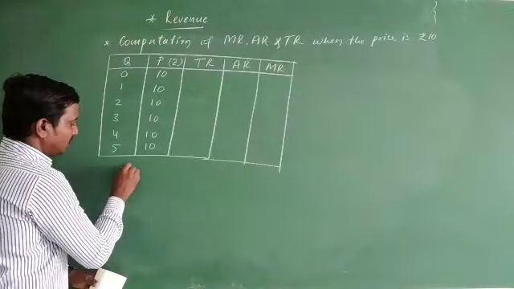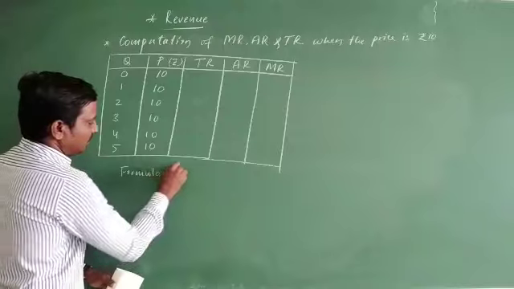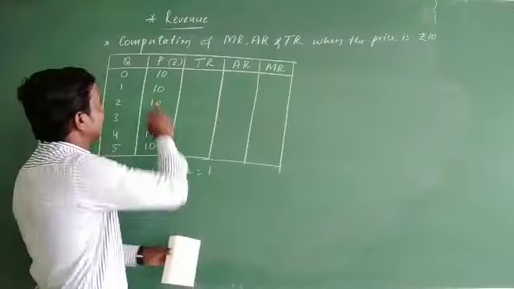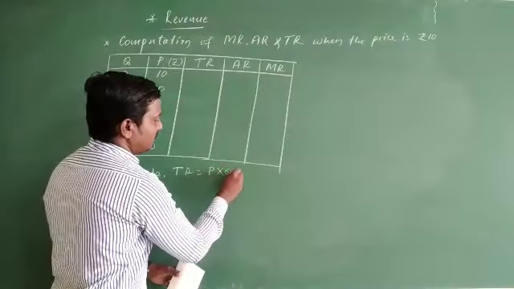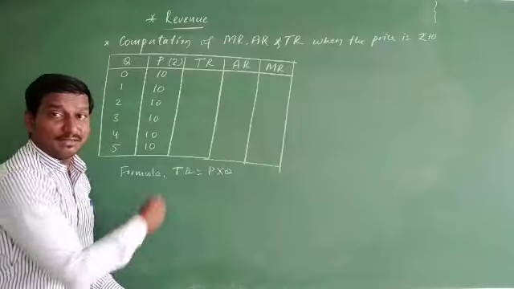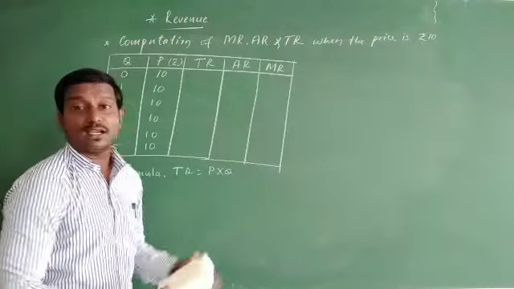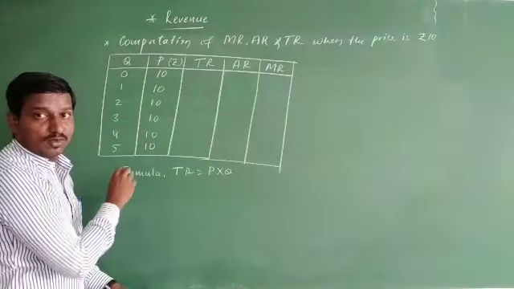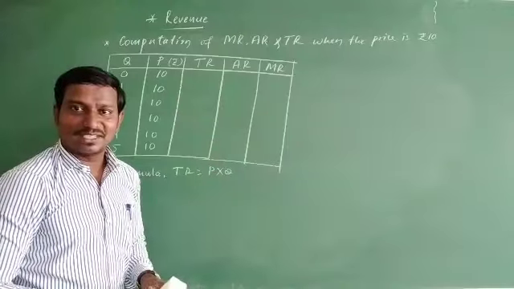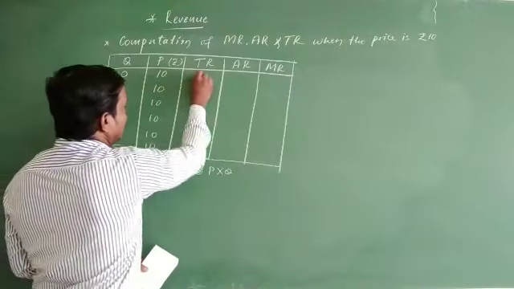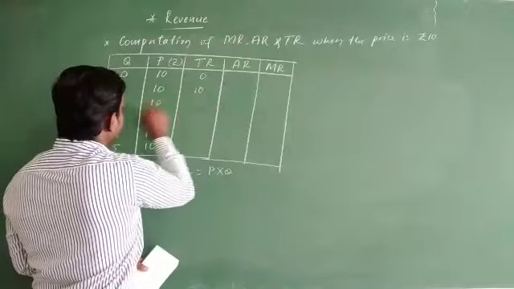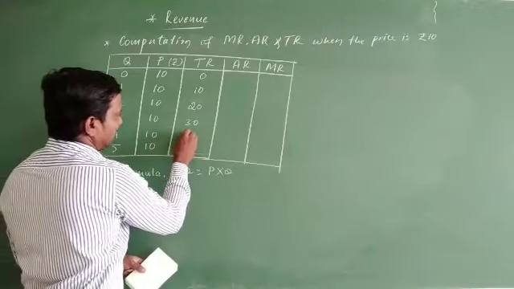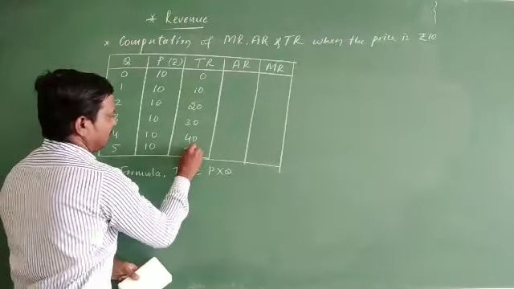Well, so how do you find the value of total revenue? Look at the formula. TR equals, you can apply any of the formulas, as we have three formulas. In that I am applying P into Q, which is very easy for us. Total revenue can be found by multiplying the price and the quantity. This is the price column, these are the quantity column. Just multiply these two and you get the third column, the total revenue values. So 0 into 10 is 0, 1 into 10 is 10, 2 into 10 is 20, 3 into 10 is 30, 4 into 10 is 40, 5 into 10 is 50.